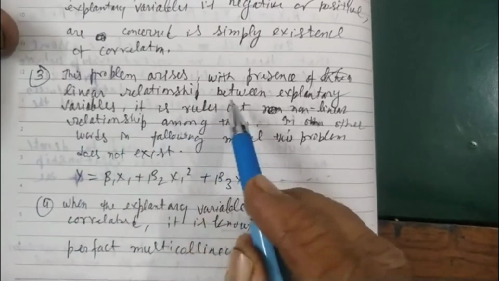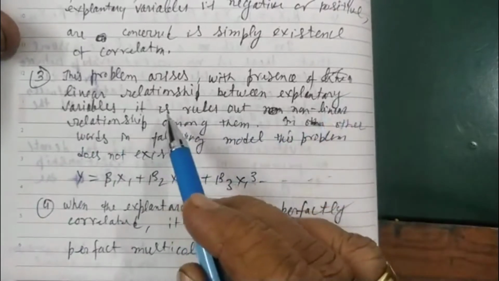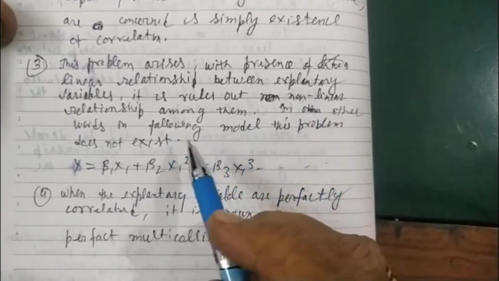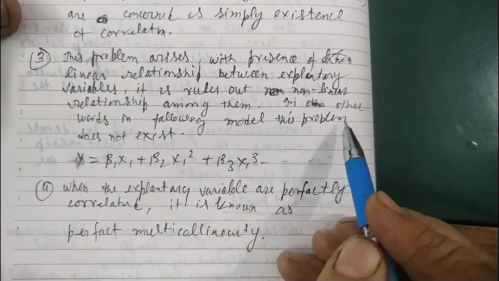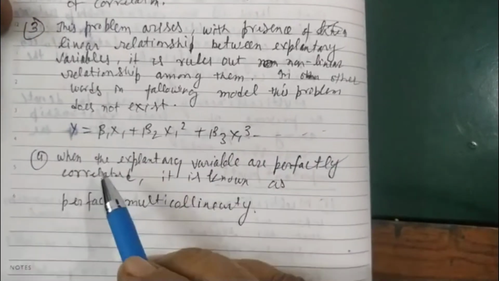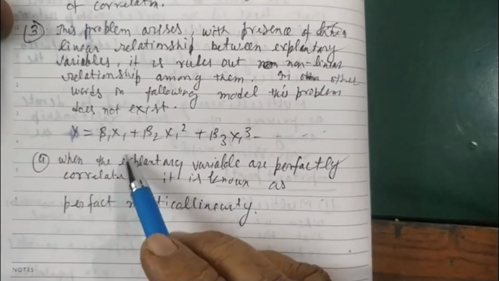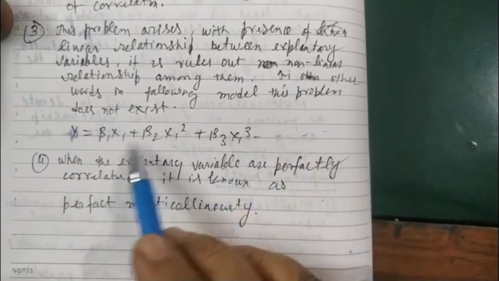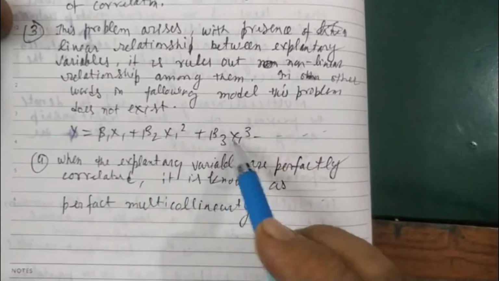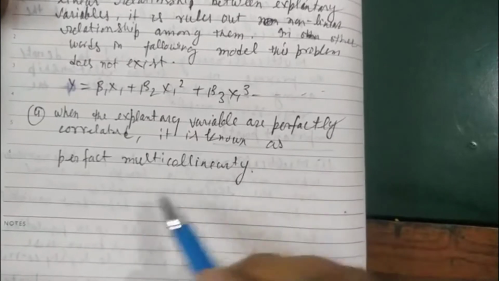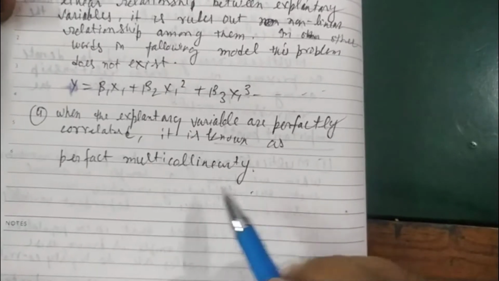Third, the problem arises with the presence of a linear relationship between explanatory variables. It rules out non-linear relationships among them. In other words, for the following model this problem does not exist: Y is equal to beta 1 x1 plus beta 2 x1 square plus beta 3 x3 square. Here the model is not linear. When explanatory variables are perfectly correlated, it is known as perfect multicollinearity. These are important points related to multicollinearity.